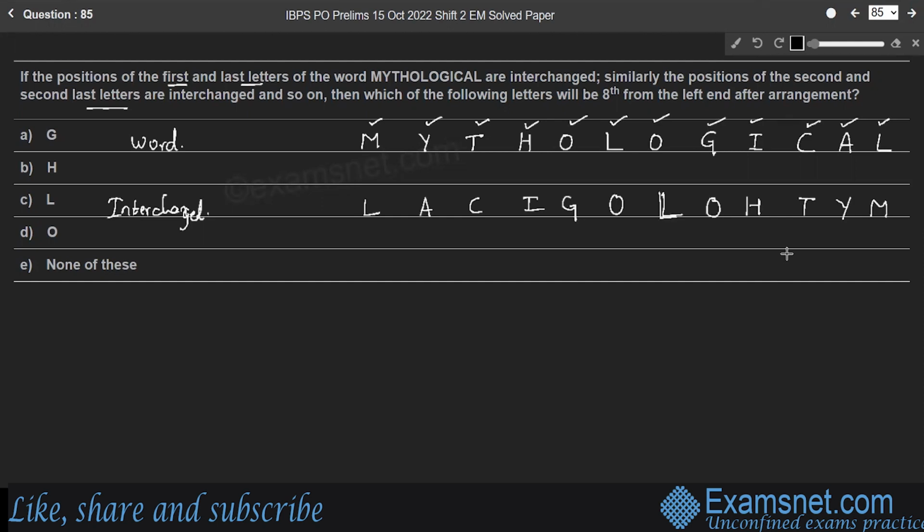After the rearrangement, which letter will be the eighth from the left end? From the left end: first, second, third, fourth, fifth, sixth, seventh, eighth. The eighth letter is O, right? Option D is the right answer.